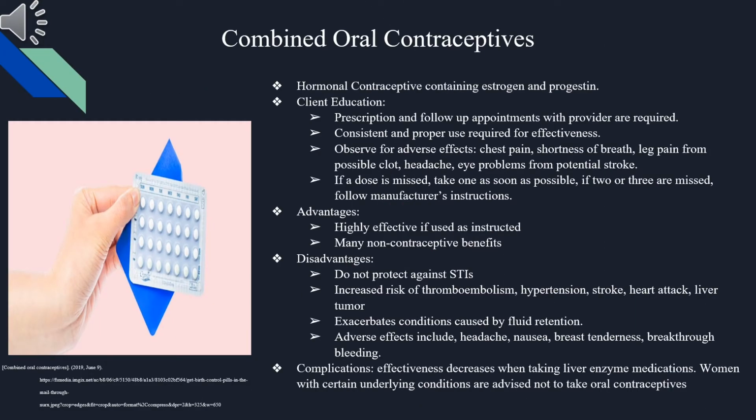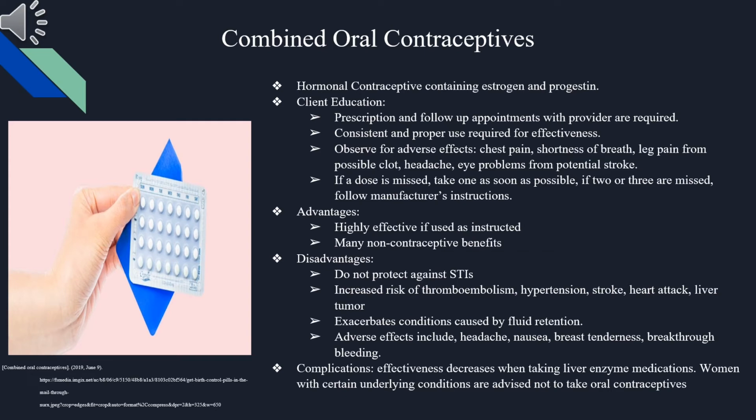Combined oral contraceptives are a hormonal contraceptive containing estrogen and progestin. It is important to educate the client that a prescription and follow-up appointments with the provider are required. It needs consistent and proper use for effectiveness. Observe for adverse effects. If a dose is missed, take one as soon as possible. If 2 or 3 are missed, follow manufacturer's instructions. The advantages include that it is highly effective if used as instructed